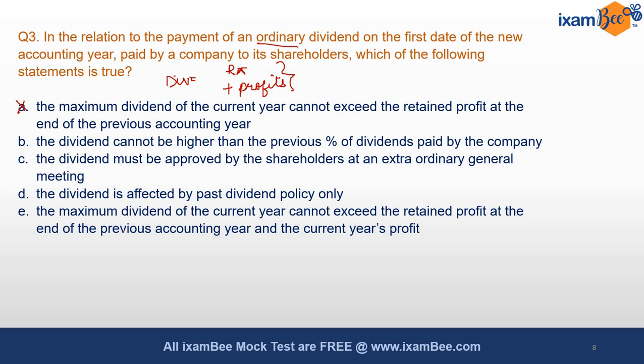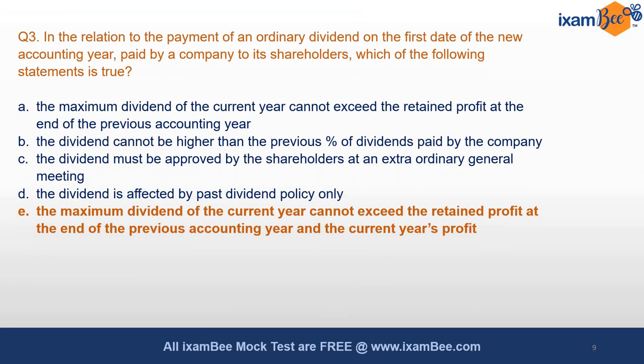The dividend is affected only by past dividend policy. Yes, it's true that it is affected, but it has also attached the word only, because of which the answer is incorrect, right? Dividends can be affected by past dividend policies, but there can be a lot of other factors which affect the dividends to be paid in any year. And the last option says the maximum dividend of the current year cannot exceed the retained profits at the end of the previous accounting year and the current year profits, which is very, very correct. So the answer would be E in such case, right?